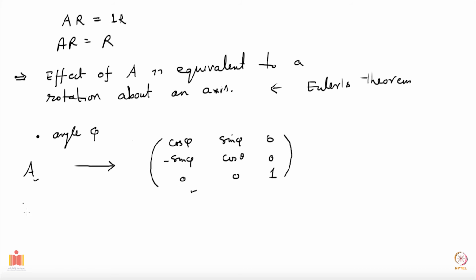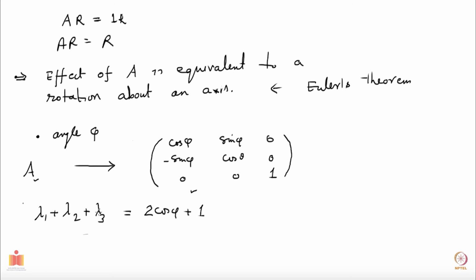So lambda 1 plus lambda 2 plus lambda 3 should be same as cos phi plus cos phi plus 1, which makes it 2 cos phi plus 1. I have added up the diagonal entries here, and these are the diagonal entries of A diagonal.